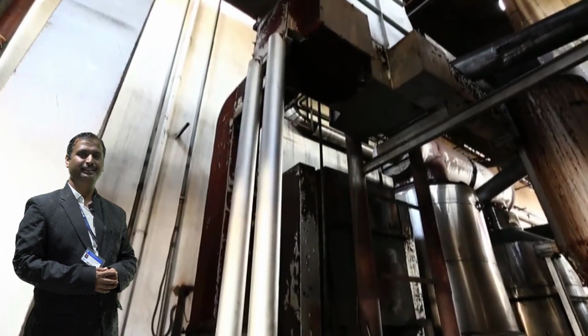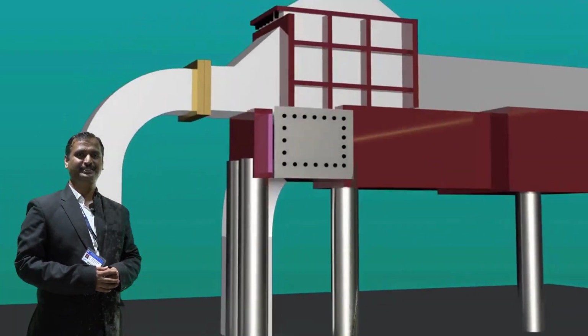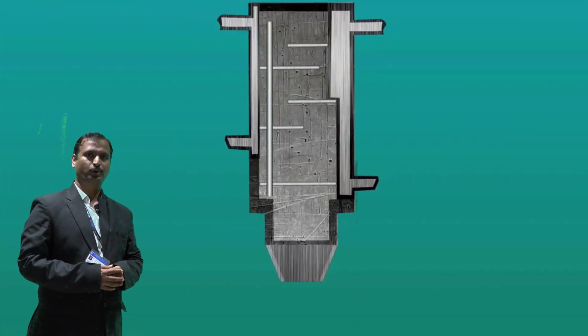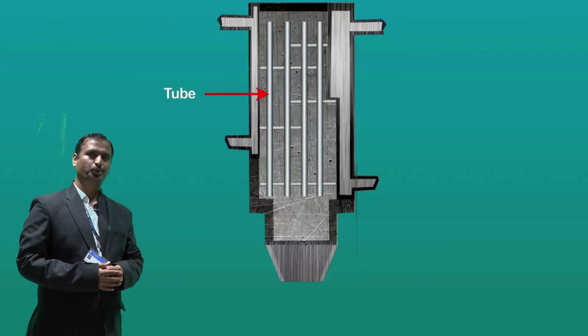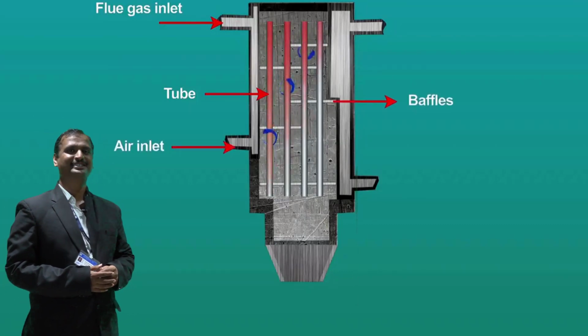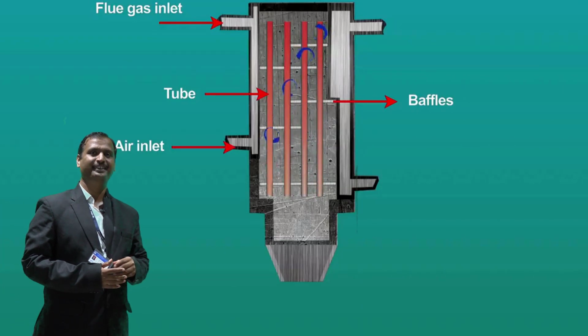Air preheater is generally a boiler accessory which improves the efficiency of the boiler. How does the air preheater improve the efficiency of the boiler? Because the surrounding air enters from the surroundings to the boiler section, and at that time the flue gases which would be wasted are utilized to preheat the air.